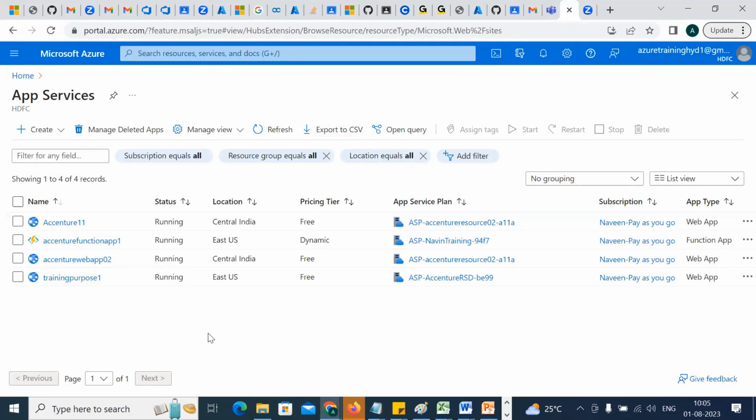Please tell me. See, if you're saying that he has a big company, and 15 to 20 tenants are there, in that case what they'll do is go for a separate subscription for them, because one tenant will have around 20 users. So 20 into 20, 400. It will be a very heavy load on that subscription. Meanwhile, someone is transferring from here to there. So in that case, the big company will create a separate subscription for a separate tenant.